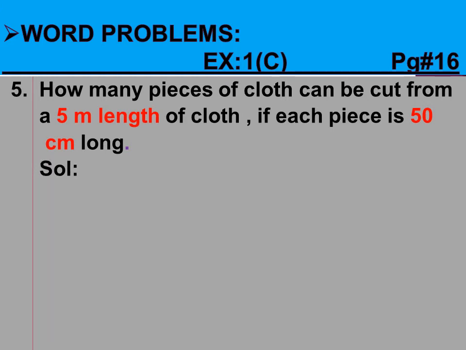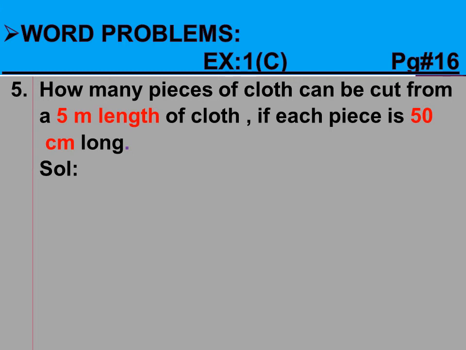Another thing that we have seen in making model, that in a given statement there are different units used, that is meter and centimeter. So in solution we will first make the unit same.